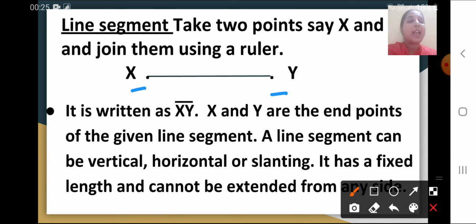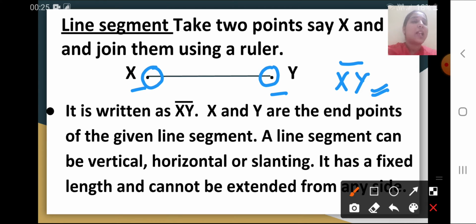And how will we denote that? The symbol for writing a line segment is, we will write XY and then draw a small bar above that. So it denotes the line segment XY. Here point X and point Y are the end points of the given line segment. Here the line segment is horizontal, but it can be vertical or it can be slanting as well.